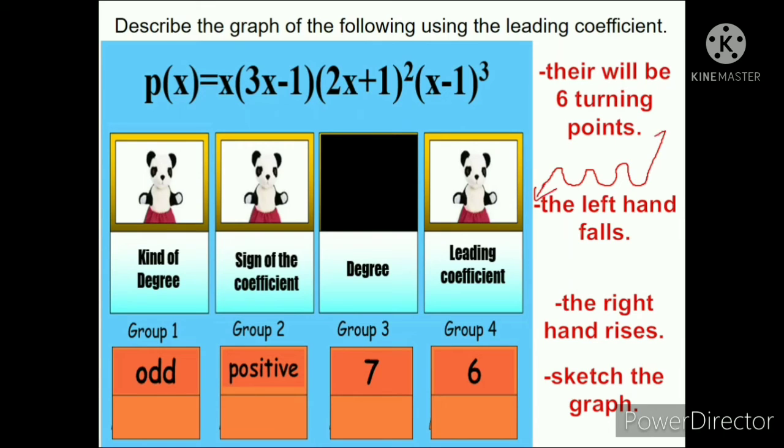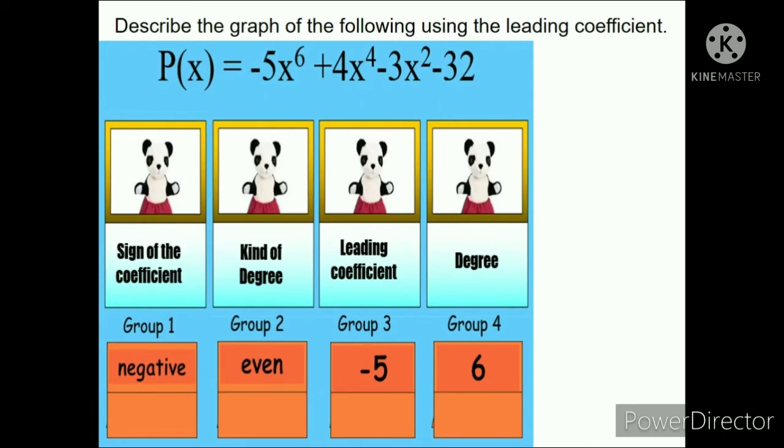Yan. Ganyan ang itsura ng ating graph. So, there will be 6 turning points. 1, 2, 3, 4, 5, 6. Dapat hindi flat. Dapat smooth siya. Mouse lang kasi ang ginagamit ko, kaya smooth siya dapat. Okay, the left hand falls and the right hand rise.